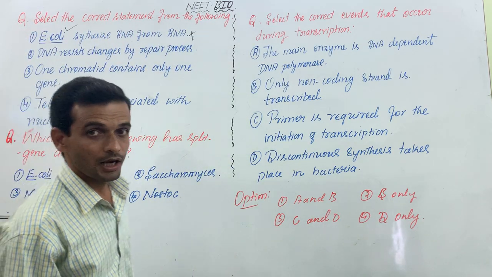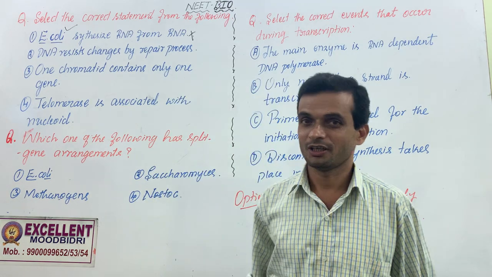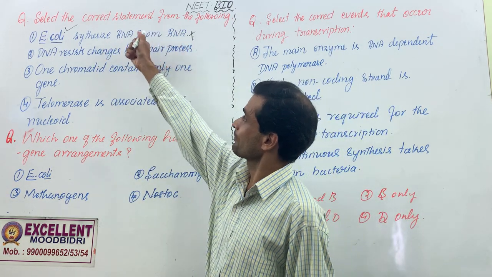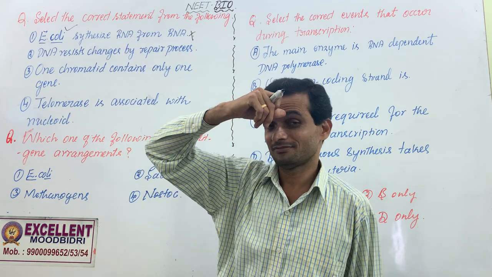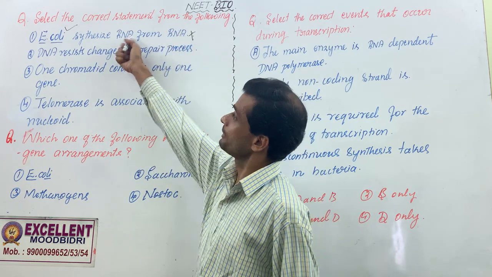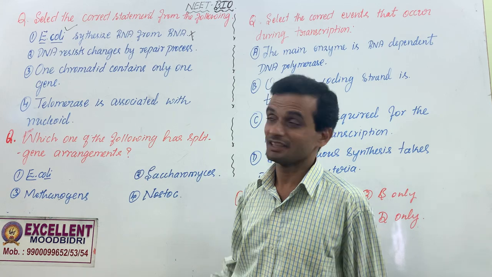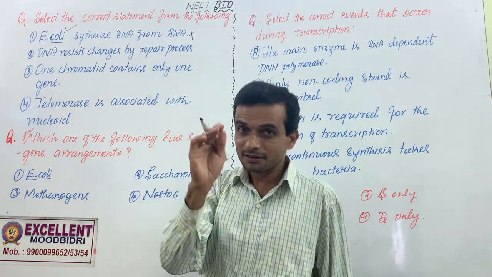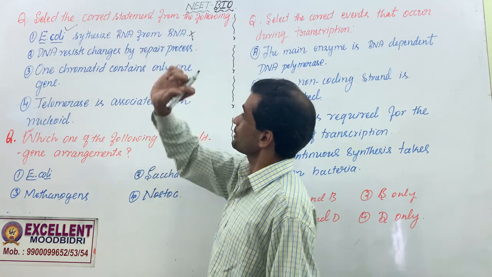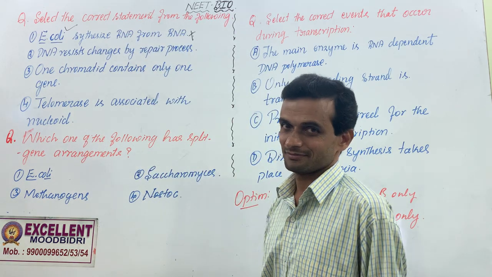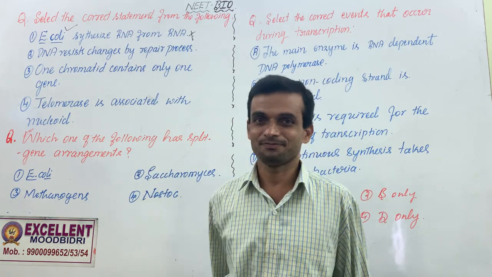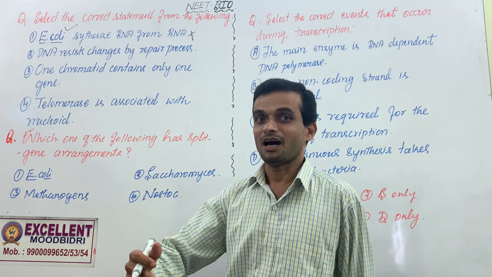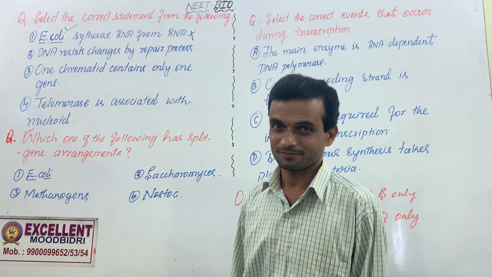Bacteria and eukaryotes do not synthesize RNA from RNA. They prepare RNA from DNA only. There is transcription. I can say that RNA cannot undergo replication. DNA undergoes replication. There can't be any RNA replication. Okay.